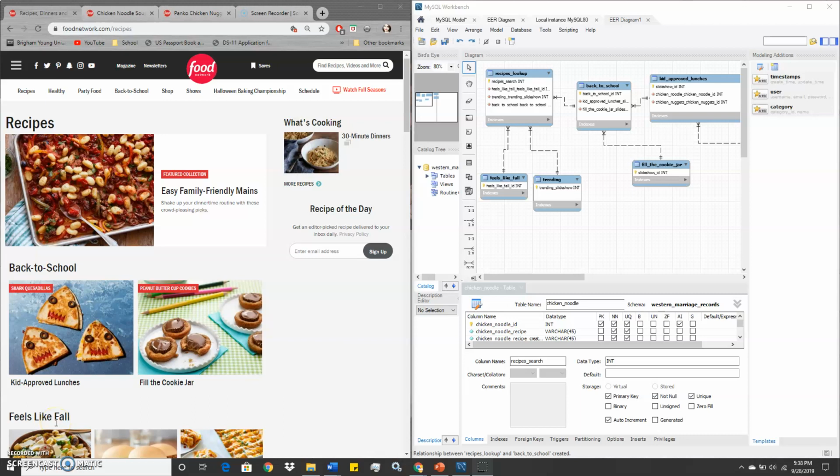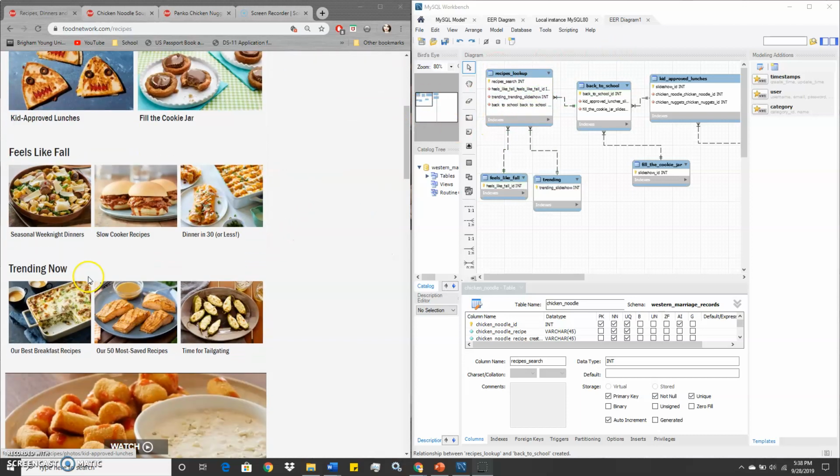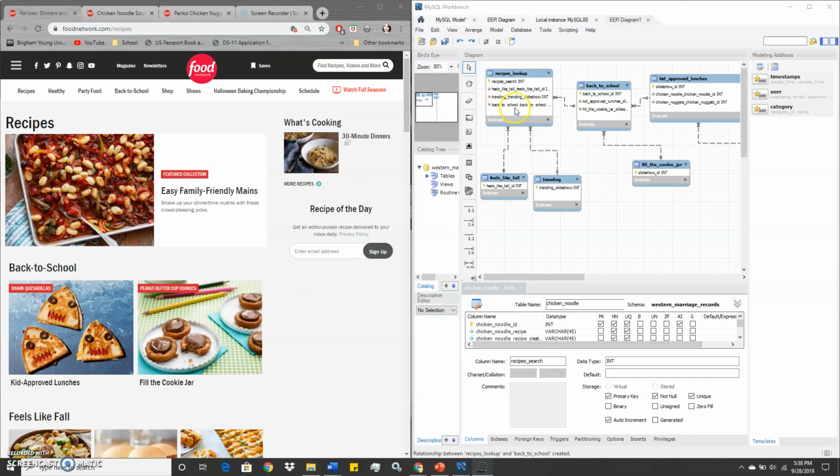Alright, so looking at my schema, as you can see, everything kind of leads back to this recipe lookup page, which is all right here. And I have these extra tables just to show like this isn't the only thing included in here, but I'm mostly going to be focusing on all of this good stuff.